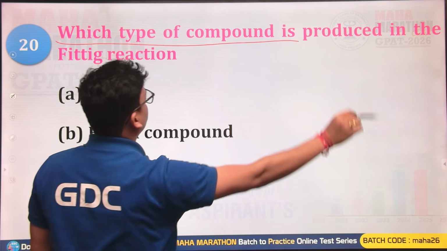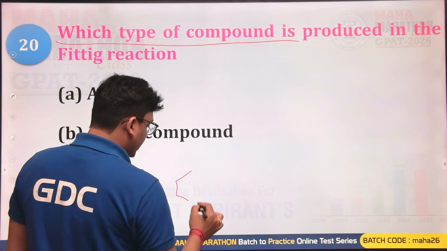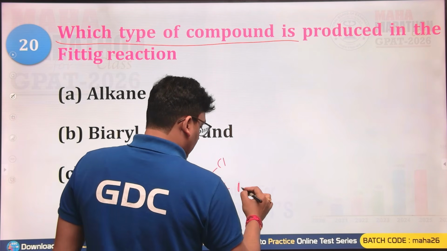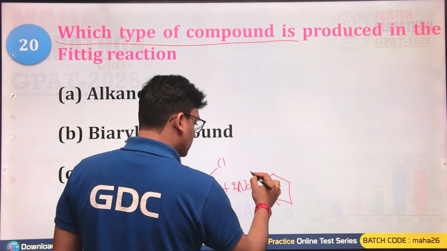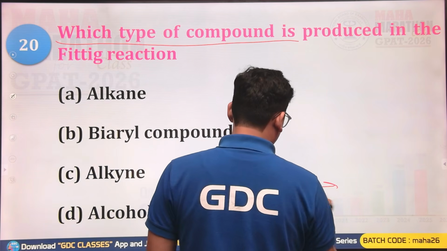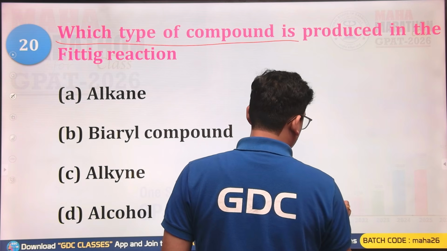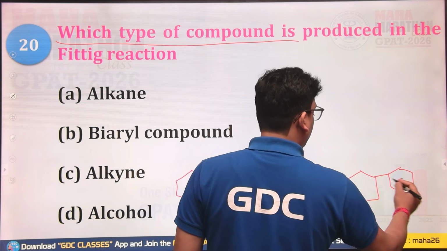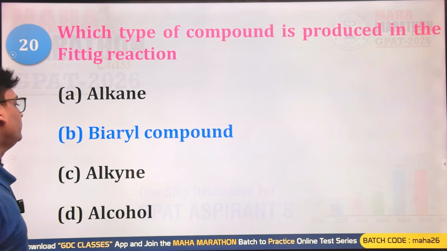Which type of compound is produced in the Fittig reaction? In the case of Fittig reaction, whenever you are having any aromatic halide when reacted with the sodium metal in the presence of dry ether, under this you get coupling of both the rings and you get a biaryl, or you can say diphenyl compounds. So biaryl compound. So yes, B will be the right answer.